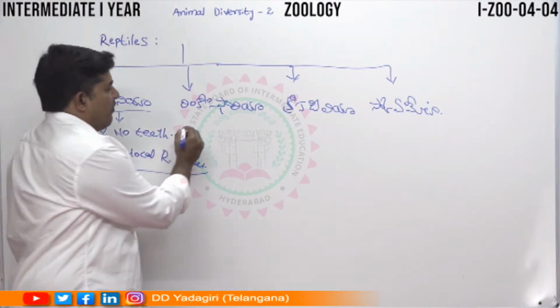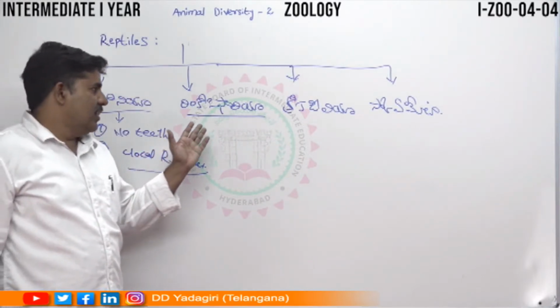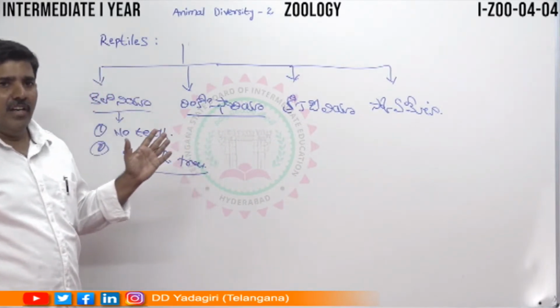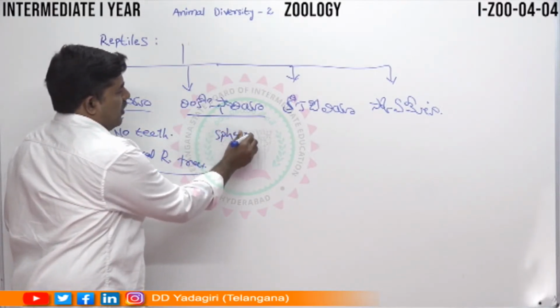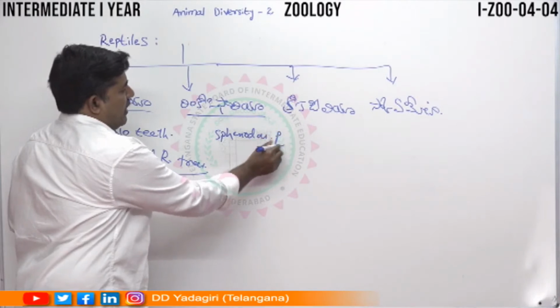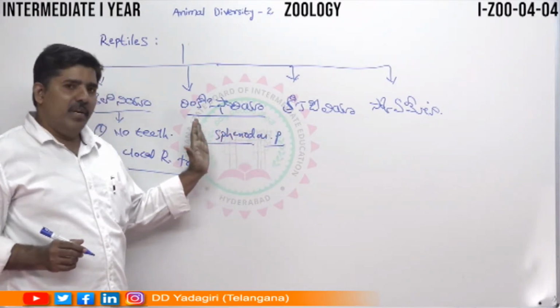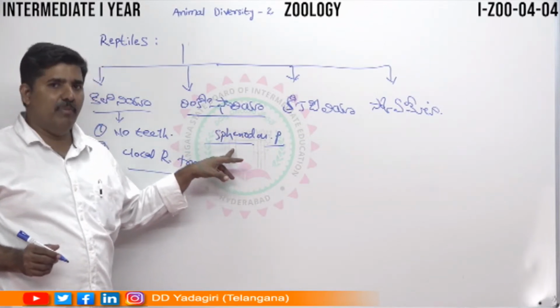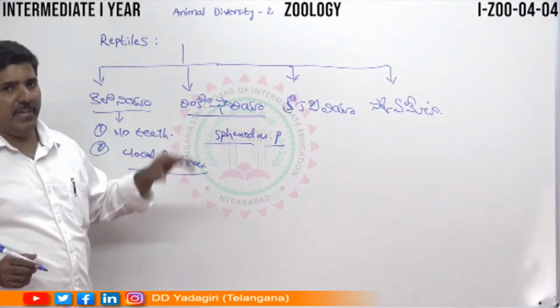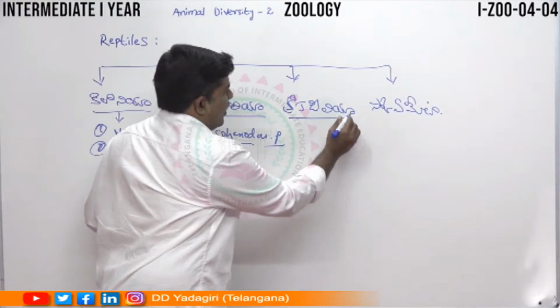Then Rhynchocephalia. Rhynchocephalia is another important subclass. In this area, there is Sphenodon punctatus. This is a very important species, called a living fossil. So Sphenodon punctatus, that is called Rhynchocephalia. Then the most important area is called Crocodilia.